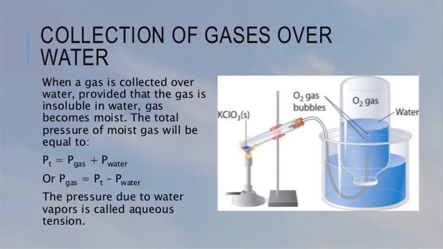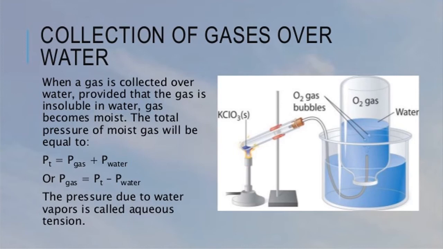Now, where do we use one more application of partial pressure? When we prepare a gas in the laboratory. Whenever we prepare a gas in the laboratory, to study its properties we have to collect it. There are two methods of collecting the gas in the laboratory. One way is upward displacement of air, if your gas is heavier than air.